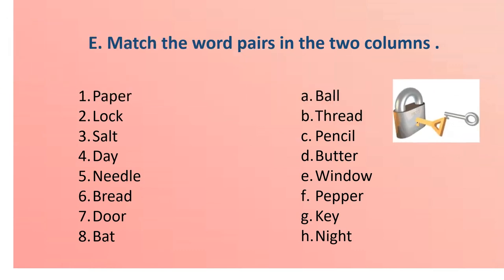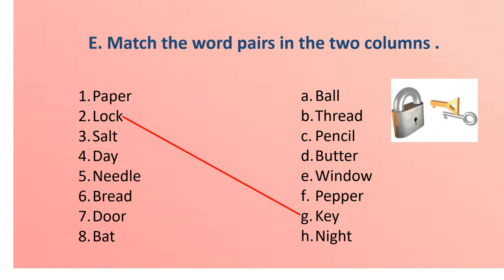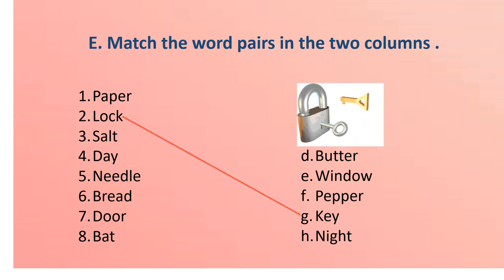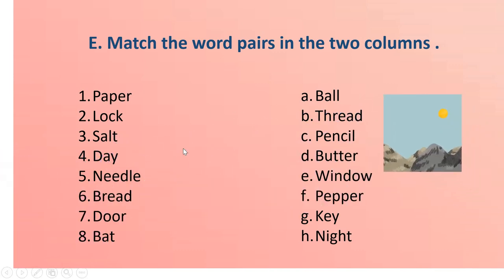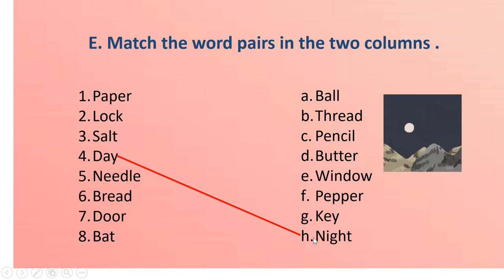Next is lock and the key. Okay. A lock can never be opened without the help of key. Now, third number is salt. Salt is the pair with pepper. We go together like this. When you have food, sometimes you wish to add some salt or pepper in your dish. Okay. Now next is day, and the correct pair is night. See in the picture, day and night. These are the correct pairs.